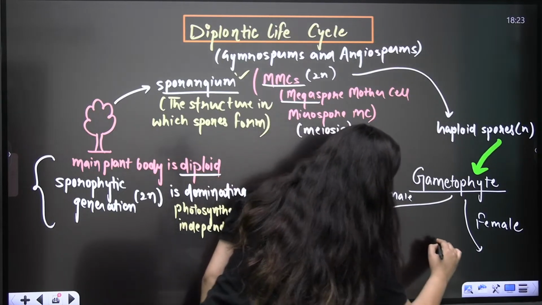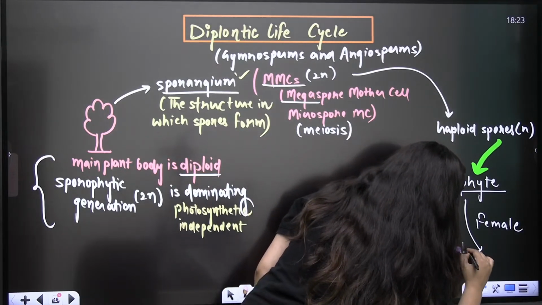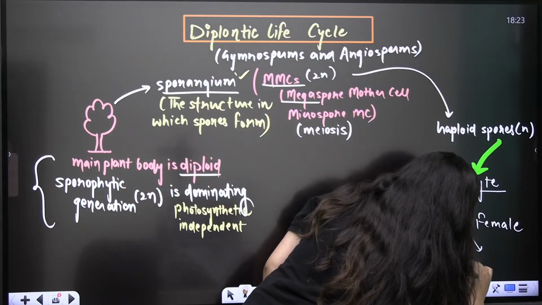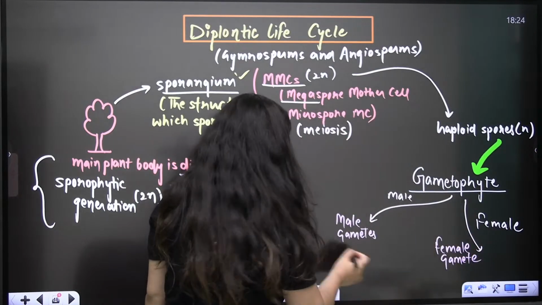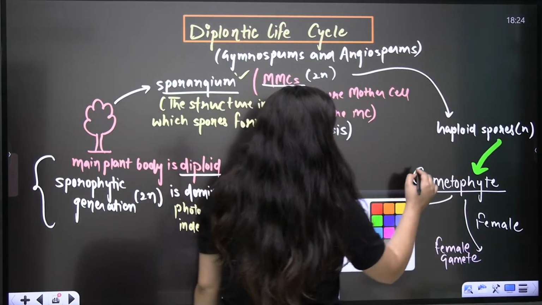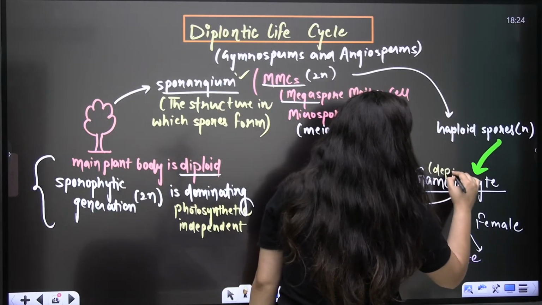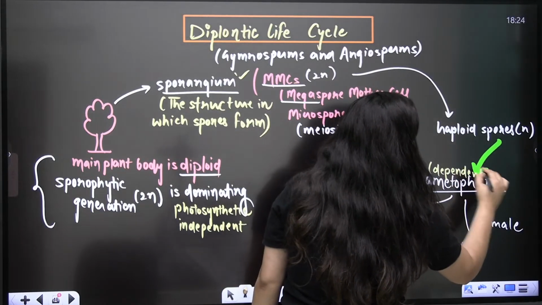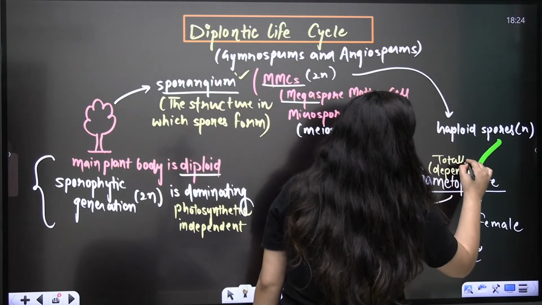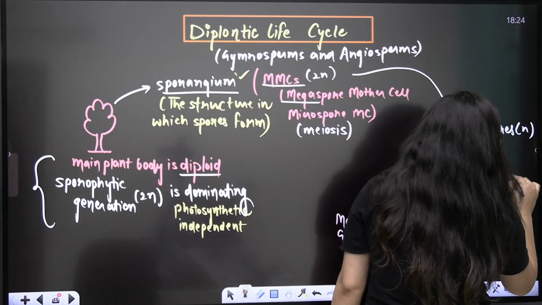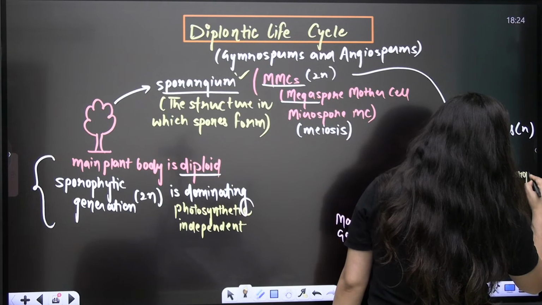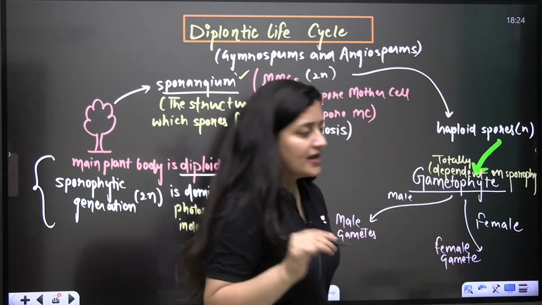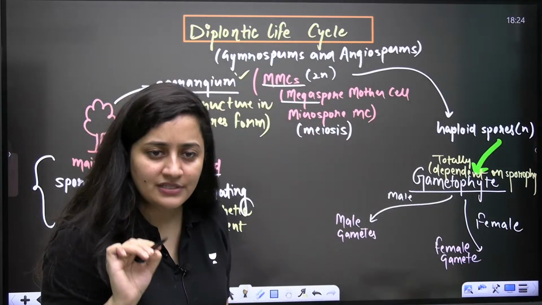The female gametophyte will form female gametes. So this gametophyte is one celled or few cell stage, and it is dependent. It is totally dependent on the sporophyte. Is that clear?